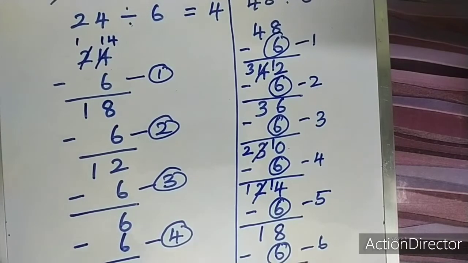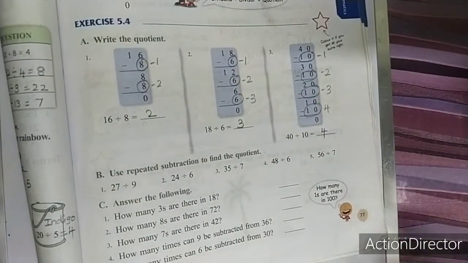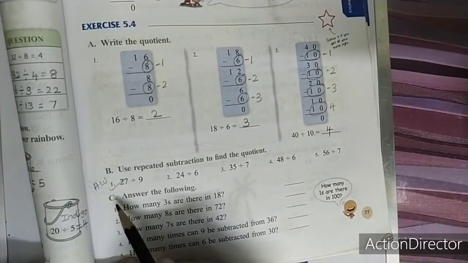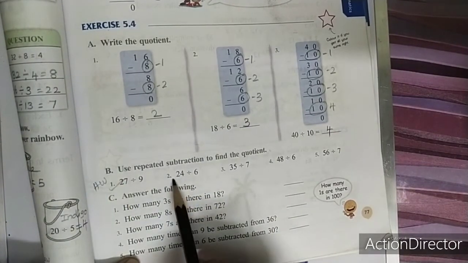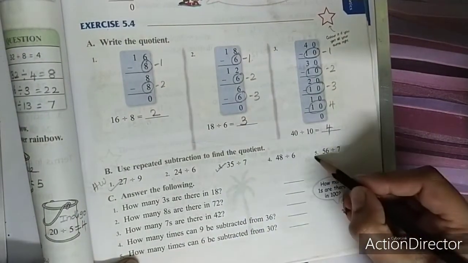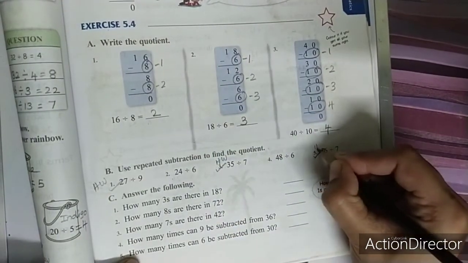This is how you will do division by repeated subtraction. You can try the first sum as homework. I have done the second sum and fourth sum. You can do the first sum, third sum and fifth sum as homework.